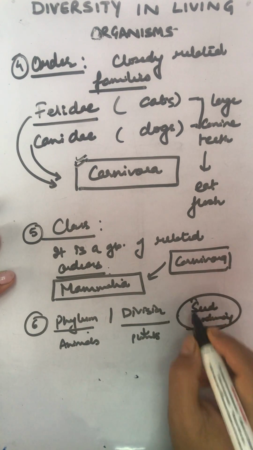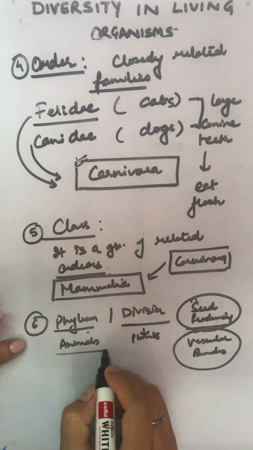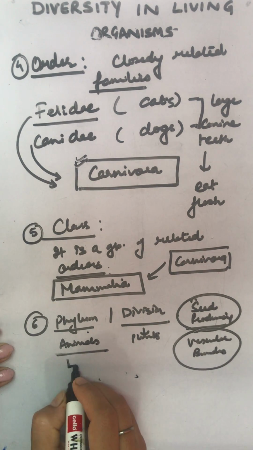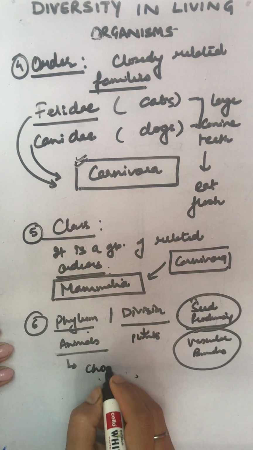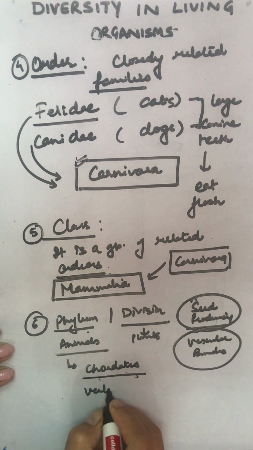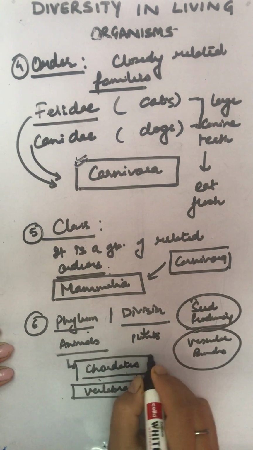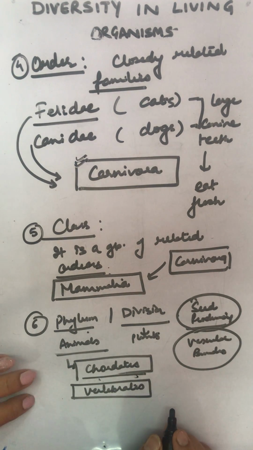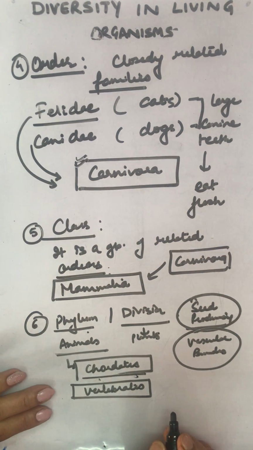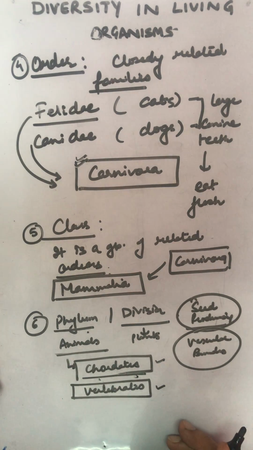So we divide them into the different divisions. But here in case of animals, right? We say whether they are chordates, they have a vertebral column, they are vertebrates. To which category do they belong? Do they have a vertebral column or they do not have a vertebral column? It is yet not developed. On the basis of that, we divide them into different phyla.